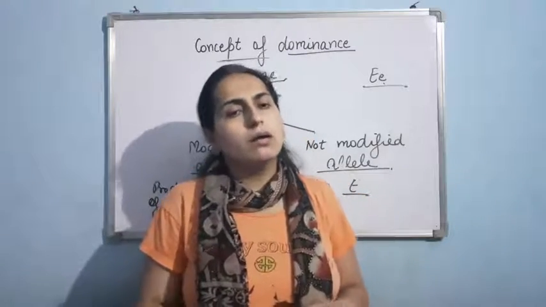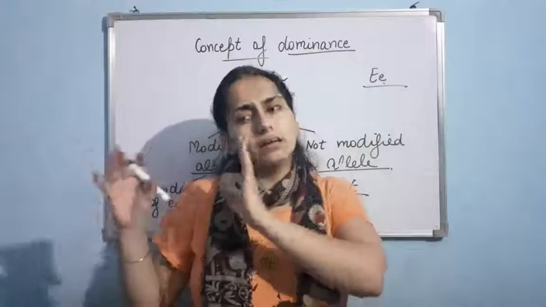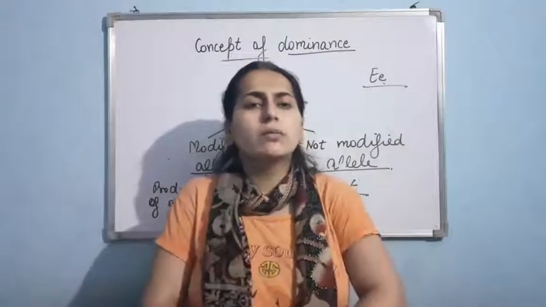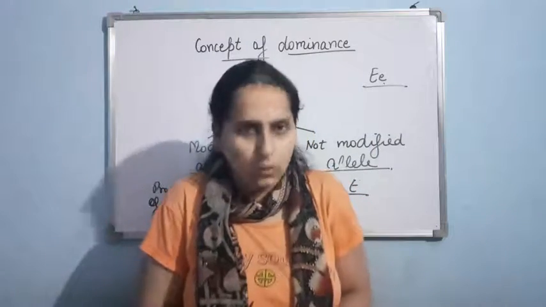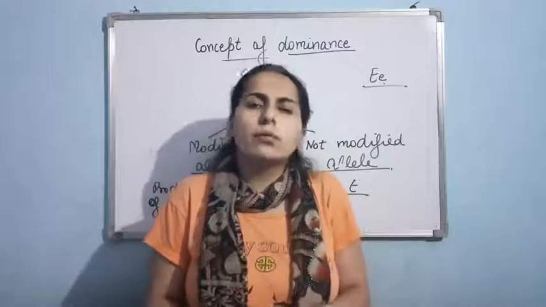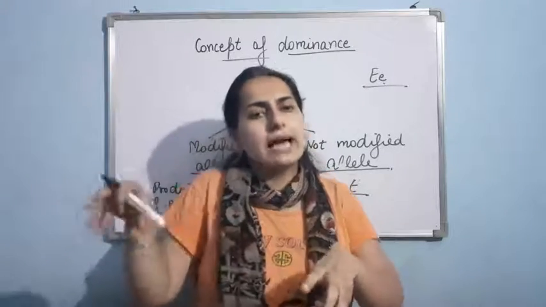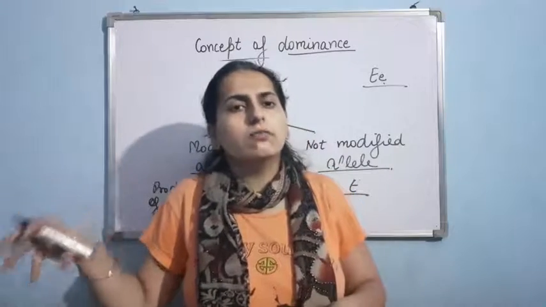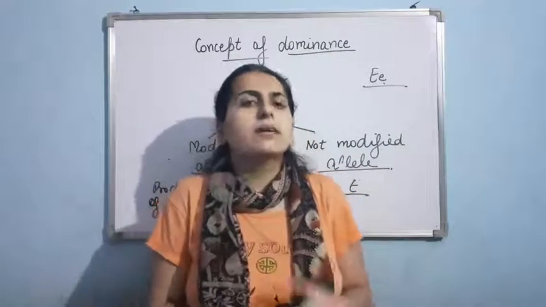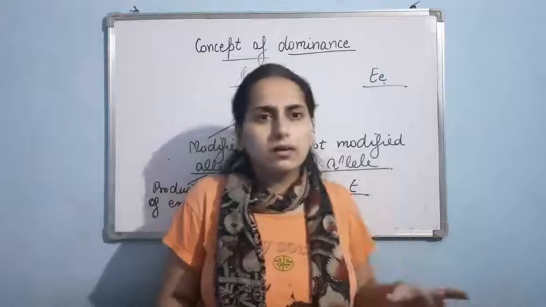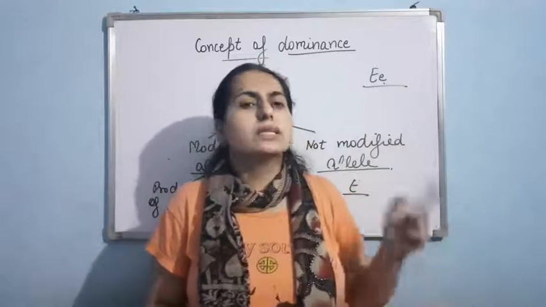That modified allele is not able to make the proteins now, or it is making the proteins but they are not functional. So that allele is non-functional, and as a result the phenotype will be determined by the other one, and the other one is known as dominant.